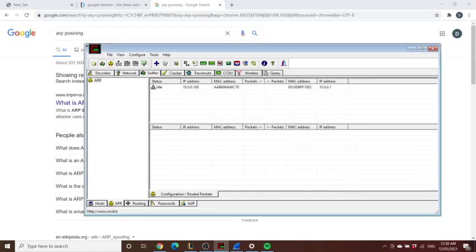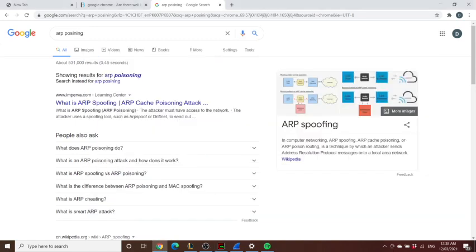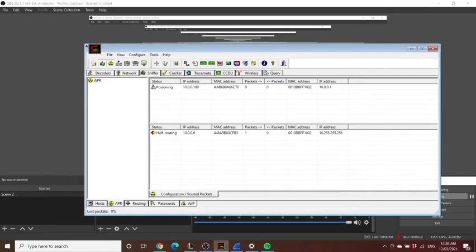And now it's idle, and now I'm going to start the ARP poisoning attack. So that has now started. Packets sent, packets received, and half routing. We're just going to give it a green signal when it says full. Hope it does. Now I'm going to go to my phone and just search random websites.